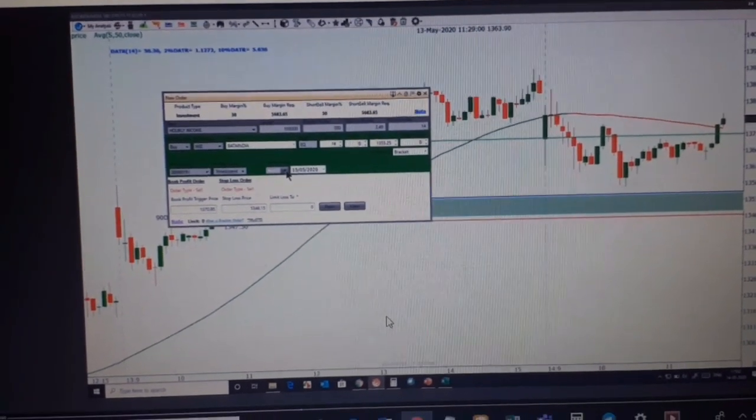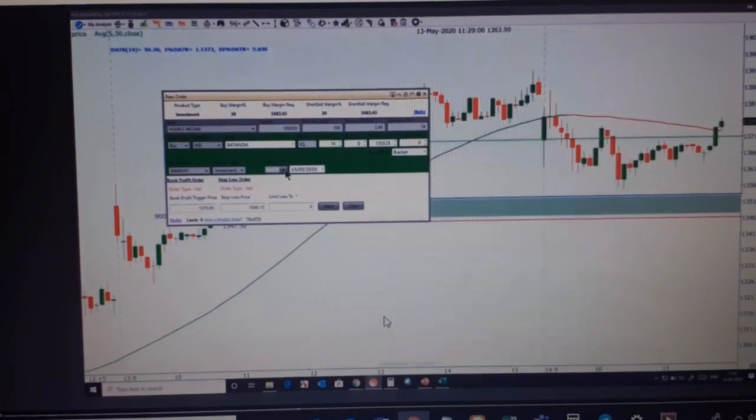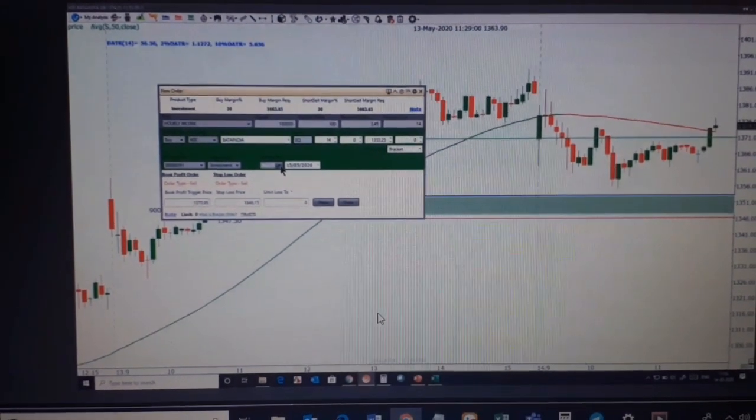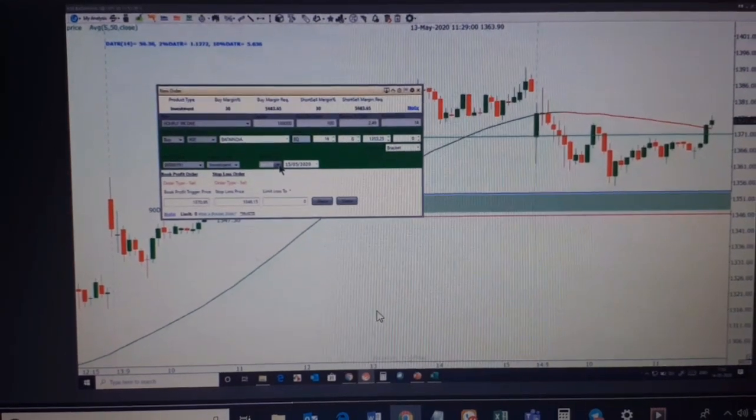Bracket order through mobile, I think it's not allowed, Ashu, because I don't use that mobile platform as much. I just use that mobile platform to see my price.